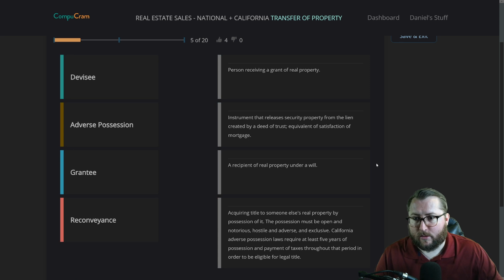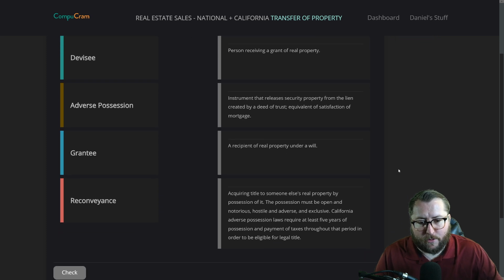We're going next. We have devisee, adverse possession, grantee, reconveyance. And then we have person receiving a grant of real property, instrument that releases security property from the lien created by a deed of trust, equivalent of satisfaction of mortgage. A recipient of real property under a will, acquiring the title to someone else's real property by possession of it. The possession must be open and notorious, hostile, adverse, and exclusive. California adverse possession laws require at least 5 years of possession and payment of taxes throughout that period in order to be eligible for legal title.